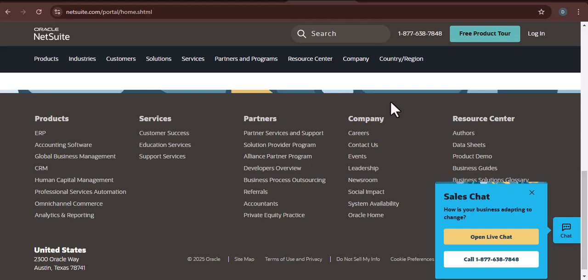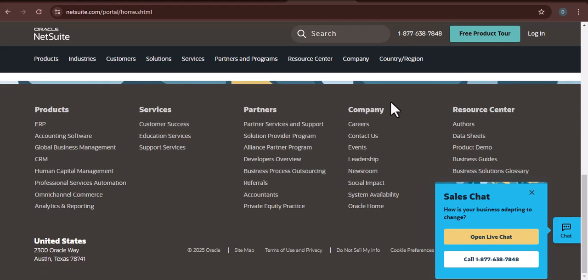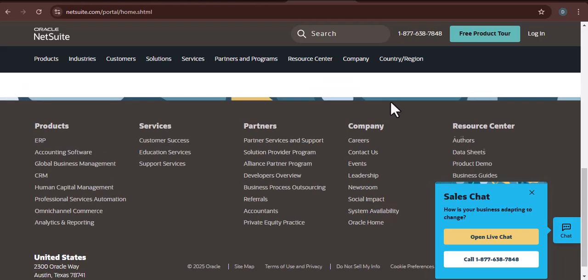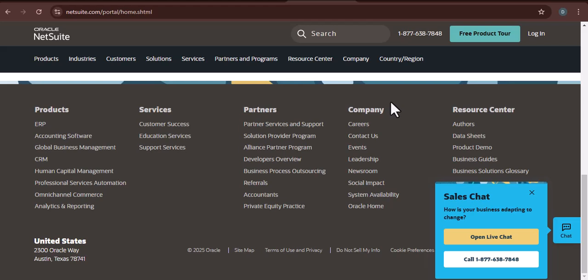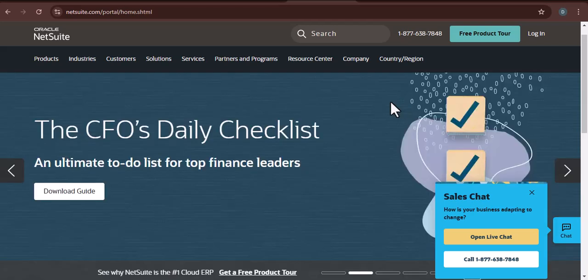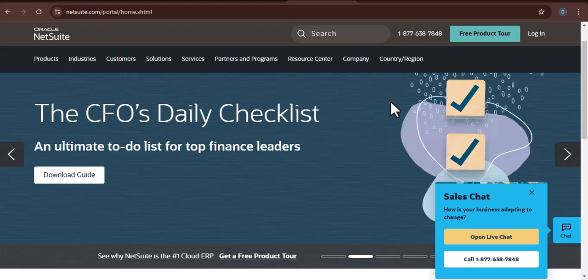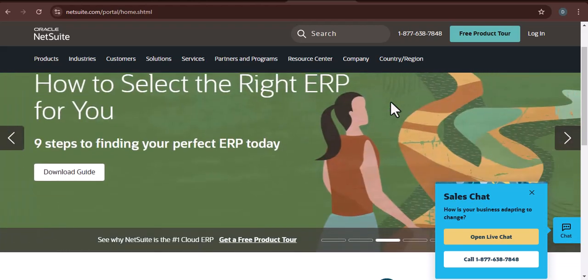Step 4. The implementation process. Once you've signed a contract, you'll work with a NetSuite implementation team or a certified partner to set up your account and configure the system to meet your needs. This process typically involves data migration, system customization, and user training. Implementation timelines can vary depending on the complexity of your requirements. This is the most critical time to communicate your needs.